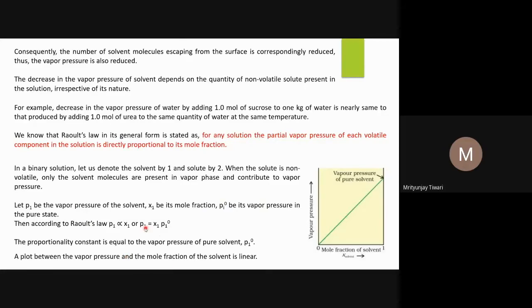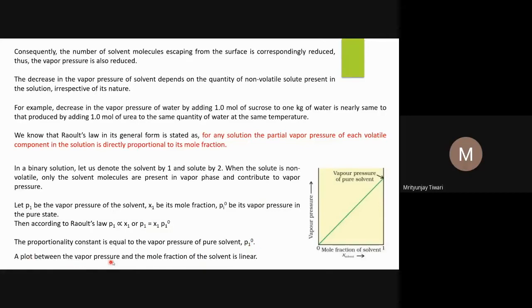Then according to Raoult's law, for the solvent only, we can apply that P1 is directly proportional to X1, the mole fraction of the solvent in the solution. And this we know will be P1 = X1 P1 naught, where P1 naught is the vapor pressure of the pure solvent, and this law we have already seen. The proportionality constant is equal to the vapor pressure of the pure solvent, P1 naught.